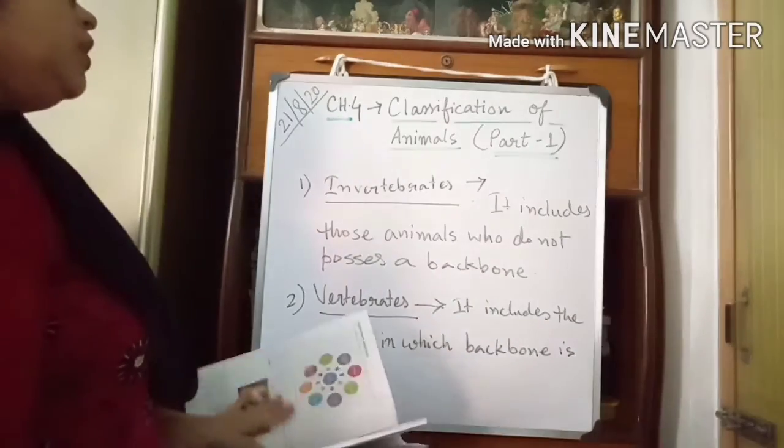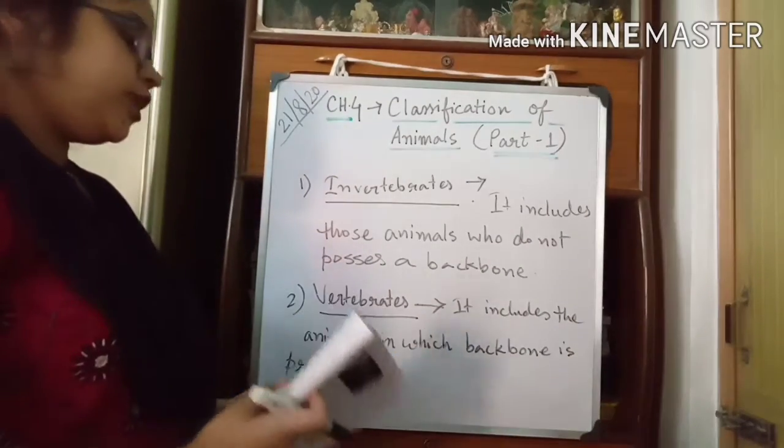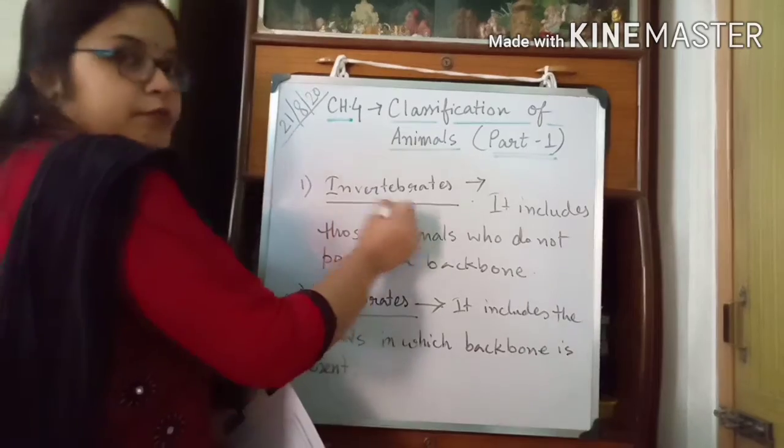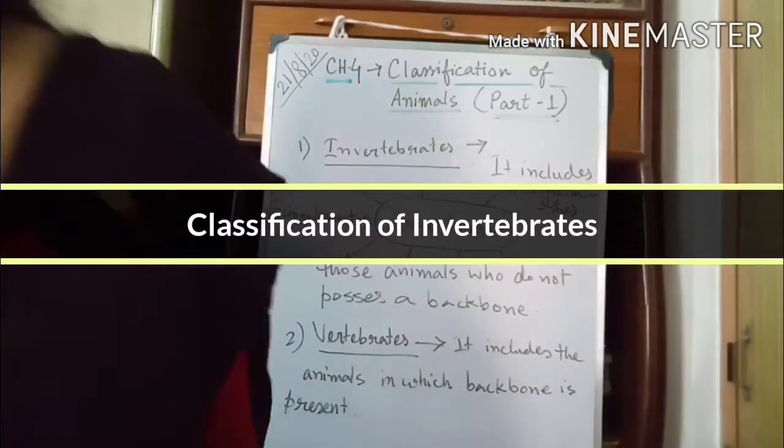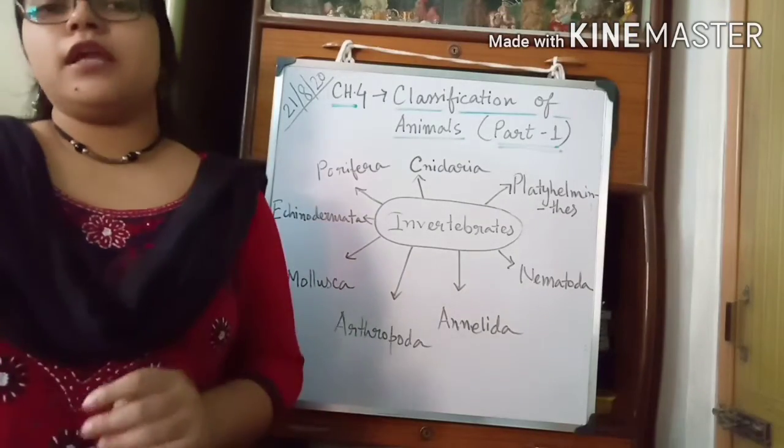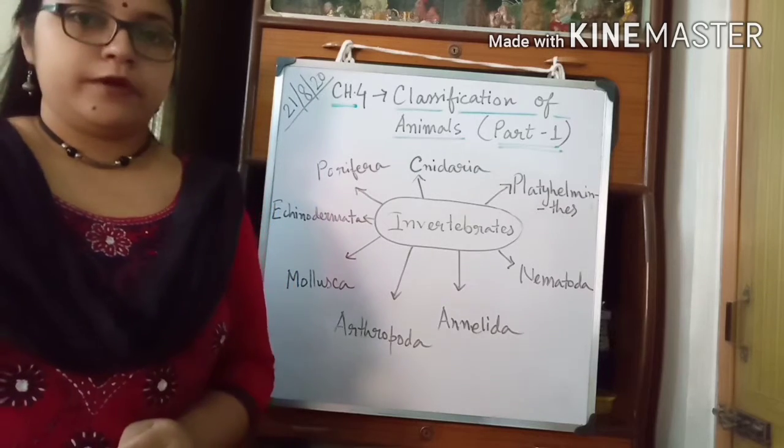Now we will learn about the classification of invertebrates. Students, look at the board. This is the classification of invertebrata.